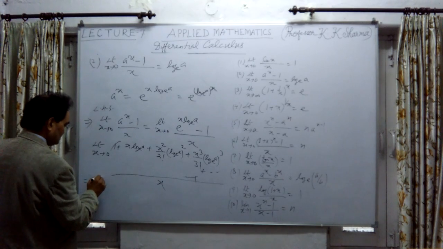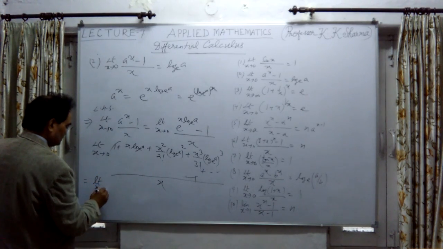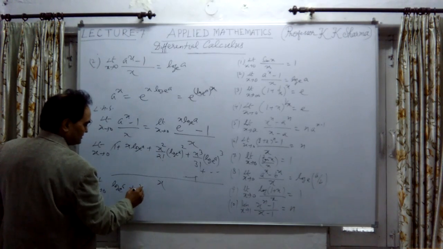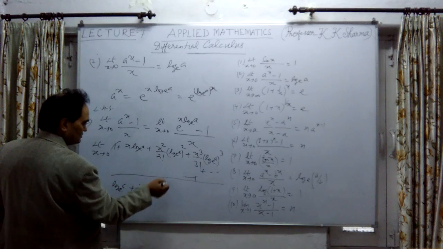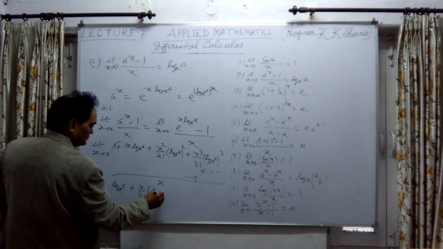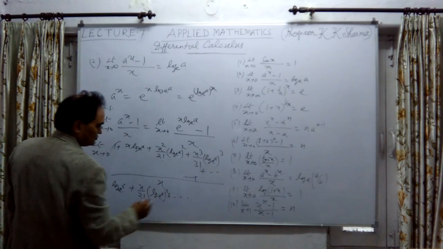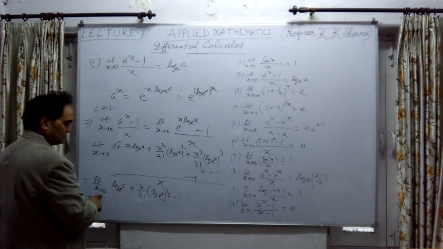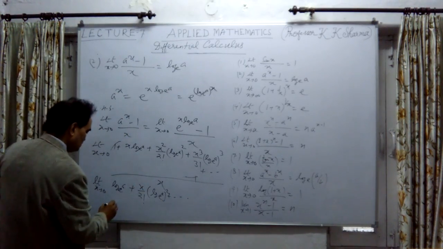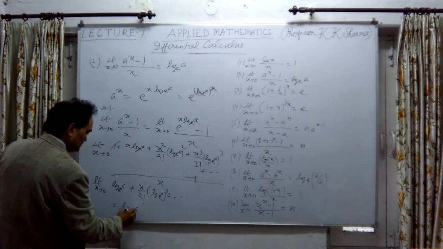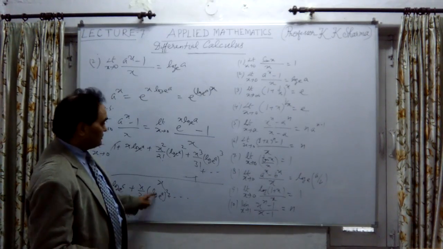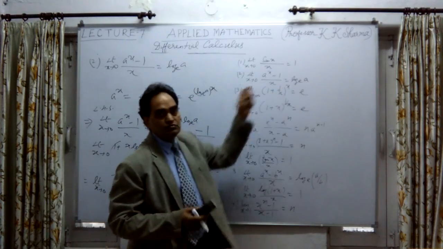So we will obtain limit x tends to 0 of log of a to the base e plus x upon factorial 2 into (log of a to the base e) whole square plus and so on, because one x cancelled out by dividing. All the remaining terms will contain x square and so on, so when x tends to 0 they all become 0. Only log of a to the base e is left over. This is the answer, log of a to the base e. This is proved. Second question is proved.